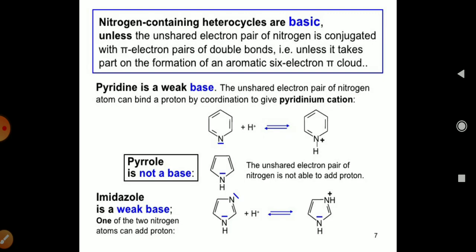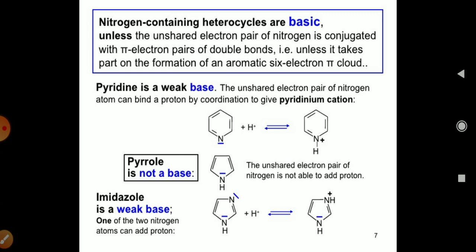The nitrogen-containing heterocyclic compounds are basic compounds, unless the unshared electron pair of the nitrogen is conjugated with the pi electron pair of a double bond, that is, unless it takes part in the formation of the aromatic 6-electron pi cloud. Pyridine is a weak base. The unshared electron pair of the nitrogen atom can bind a proton by coordinate bonding to give the pyridinium cation.